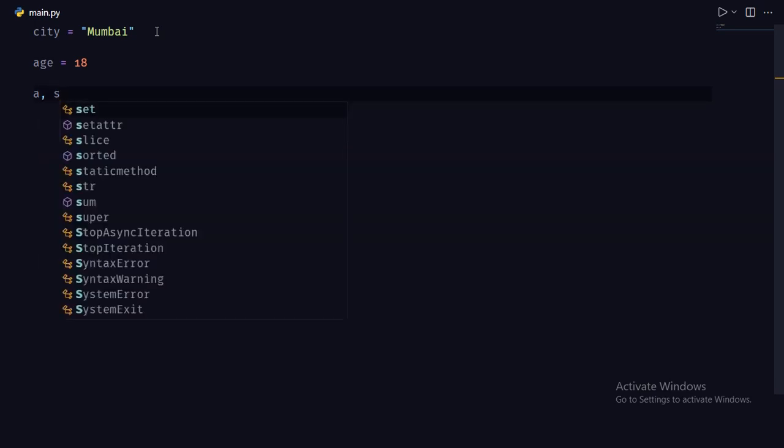So the first part is naming. Let's say you want to name some string. As you can see, Mumbai is a city, so we name the variable city. This makes the code more readable rather than naming a variable with one letter. Now let me show you one more example. Let's say this is the age of a person. Rather than naming it a, we can name it age. See? The key takeaway from this part is that we should name variables meaningfully, not something like a, s, etc.